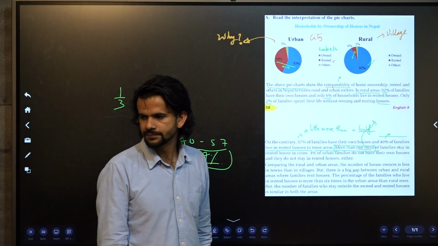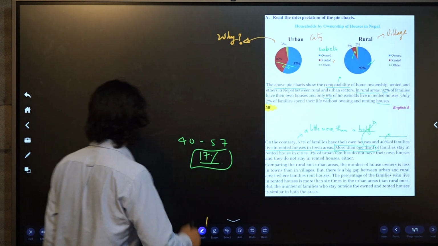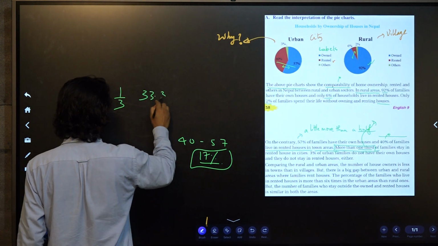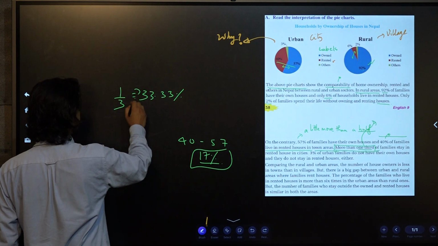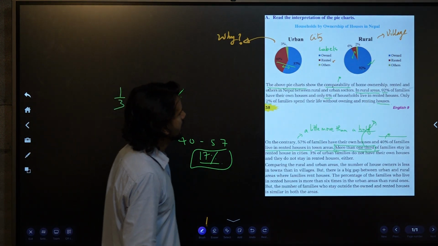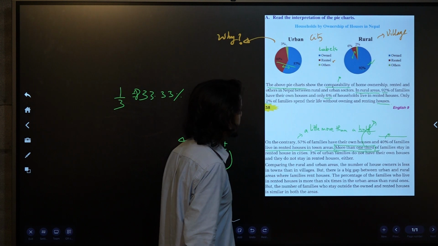One third is 33.33%. So, what is it trying to say?